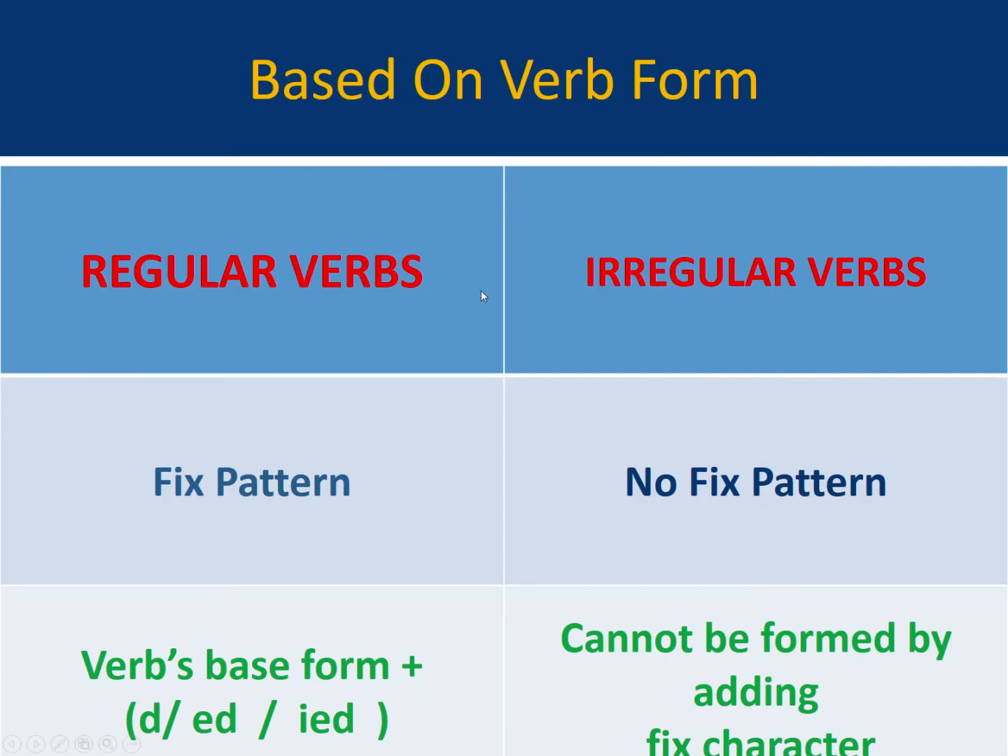Okay children, now what we have learned here: regular verbs have fixed patterns, and in regular verbs we are adding d, ed, and ied to the base form. In irregular verbs there is no fixed pattern, and they cannot be formed by adding any fixed character. These are the fixed characters which are added to the verb's base form. So let's see what the rule of irregular verbs is.